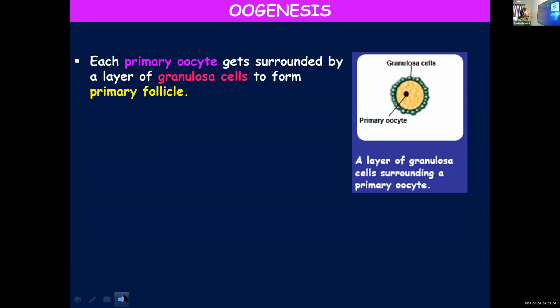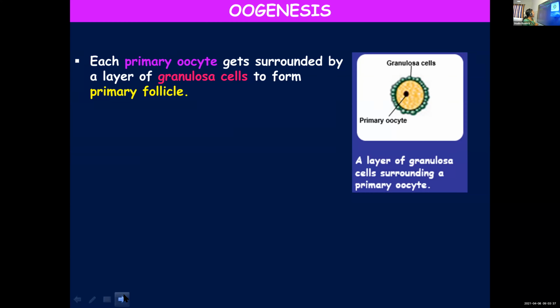Each primary oocyte gets surrounded by a layer of granulosa cells, and at this stage you call it a primary follicle. Ovarian follicles, maybe you might have heard. They have different stages: primary, secondary, tertiary. We'll be learning about all that. The division of oogonia will be suspended at the meiotic 1 stage, and at that stage you call it a primary oocyte.